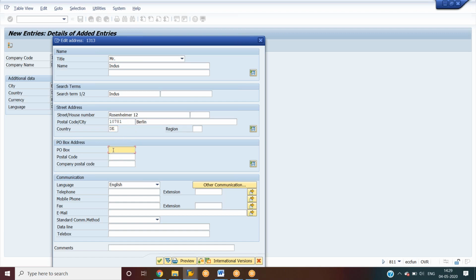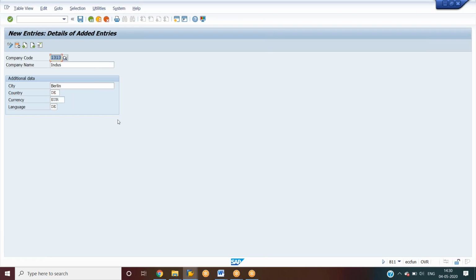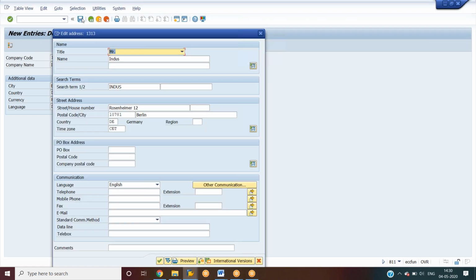If you want, you can give the post box number, postal code, company postal code, or else telephone number and mobile number. So we have to click enter, then save, and again click enter.